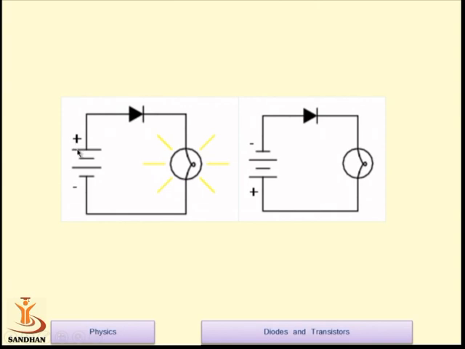What you do is, you connect the positive terminal of the battery with the anode terminal, the cathode terminal is connected to the LED, and the negative of the LED is connected to the negative of the battery. And if your LED glows, it means your diode is connected in forward bias. In the next case, if you connect your anode with the negative plate of the battery and the cathode with the LED, and the negative terminal of the LED is connected to the positive plate, in this case your LED will not glow, which means this diode is not connected in forward bias. A reverse bias connection will not allow current to flow through your diode.